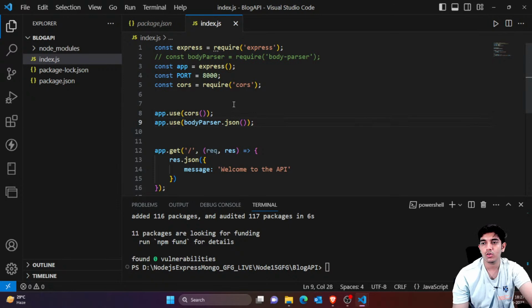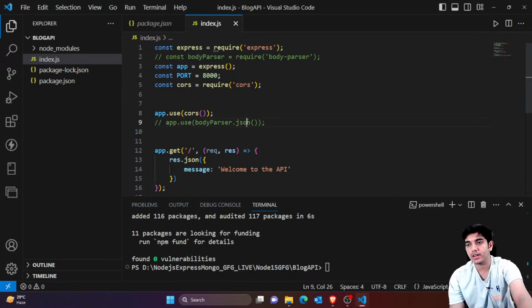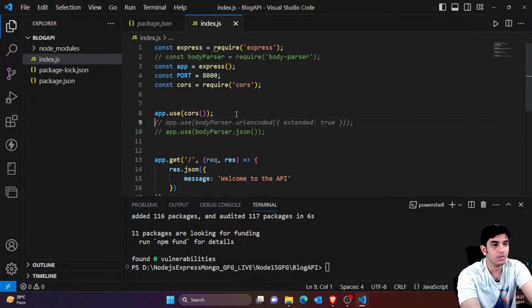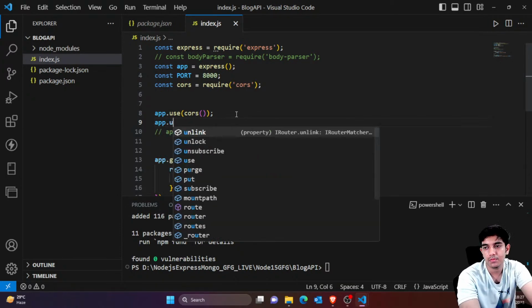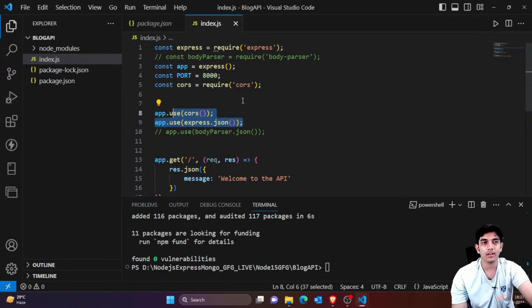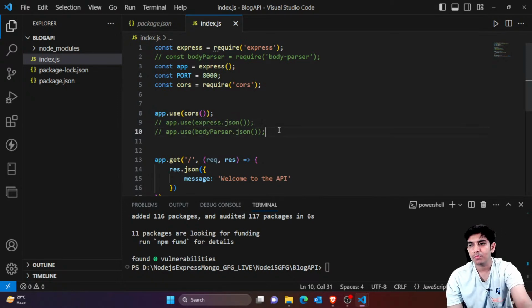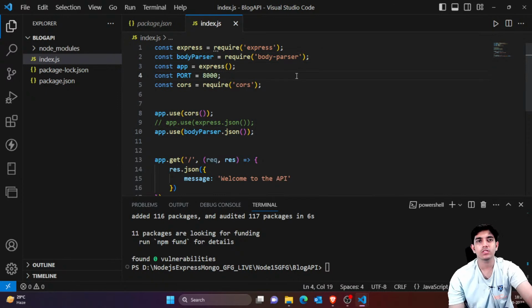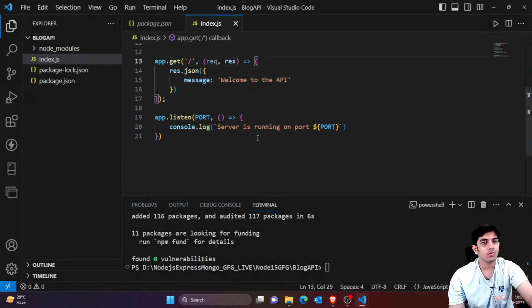Okay, so instead of this, you can simply type express.json. Okay, so here you can simply type app dot use express.json. That's it. So it does the same job again, checks the JSON format and converts it into the parsed JSON format. Then we can extract the key value pairs. Okay, so this is another way, and you can use this way also. Okay, but I'm not that much familiar with this, so I'm not going to use this for now. But I would be just sticking with body parser only, because this is not deprecated, it's just an alternative. Okay, so you can use either, right? So thanks for the suggestion, by the way. You can use any if you want, right?